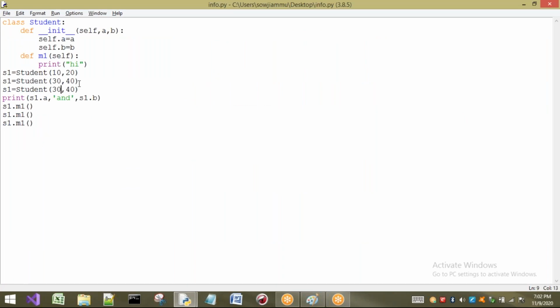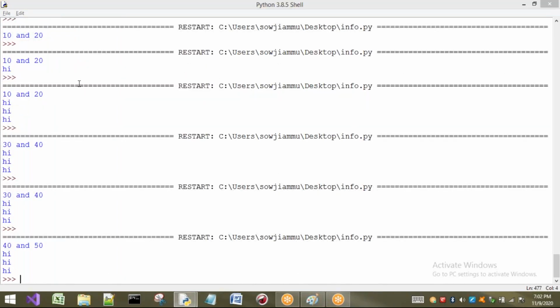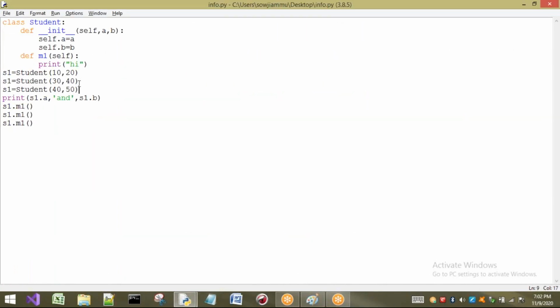One minute. Here I will write 40 and here I will write 50. Now observe here, what is this object? Here, object means don't look at the names. I don't want to show you the names because I may confuse you, but anyway I will repeat. This is one object, this is one object, this is one object, but it is referred to by what? S1 only. So don't confuse with the names.